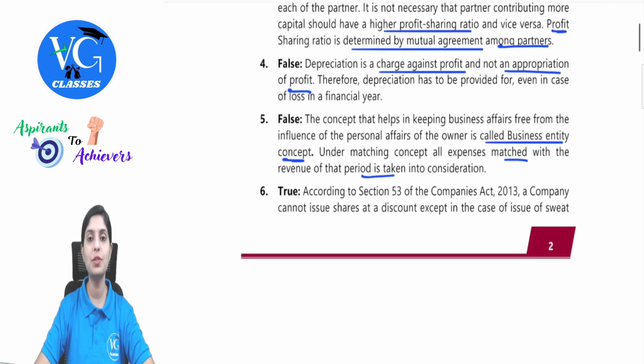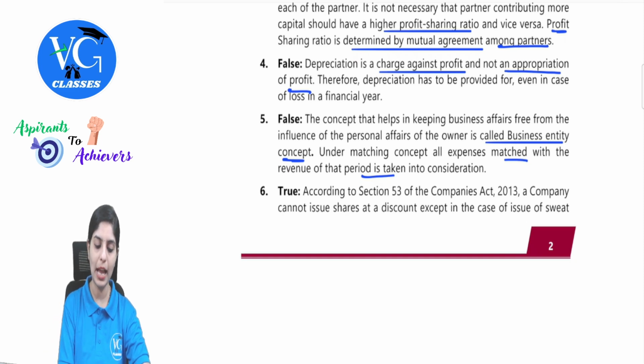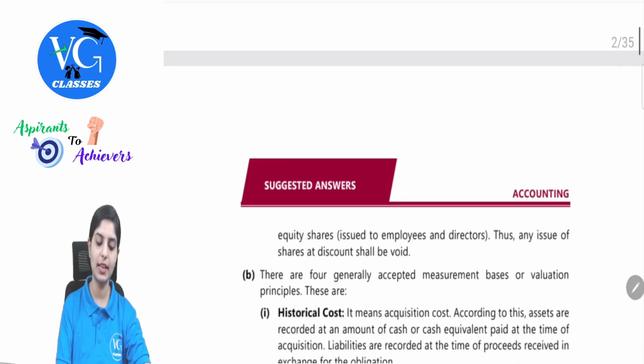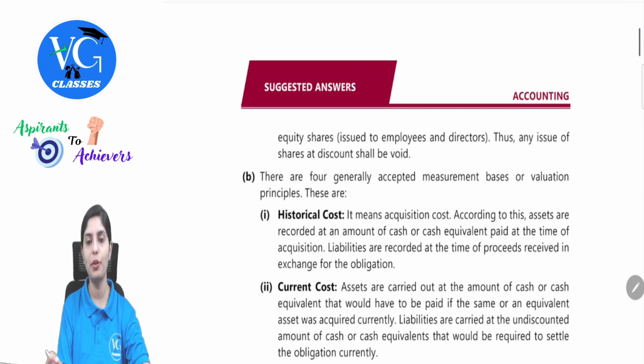Last was issue of shares at discount to the public is not allowed as per Companies Act. So the given statement was true as I specified there. According to section 53 of the Companies Act 2013, a company cannot issue shares at discount except in case of issue of sweat equity shares, that is issued to employees and directors. Thus, any issue of shares at discount shall be void. So these are the respective reasons given as per the suggested answer.